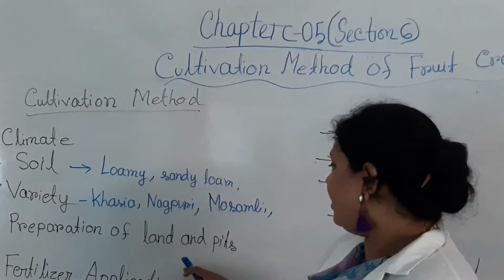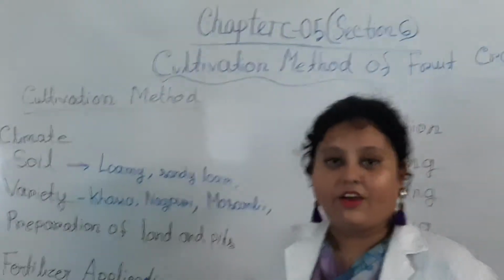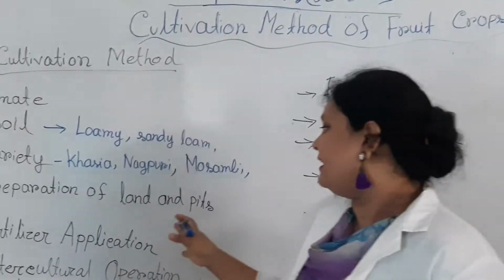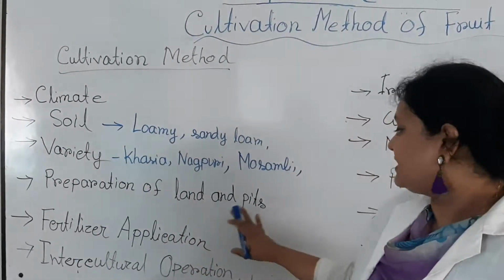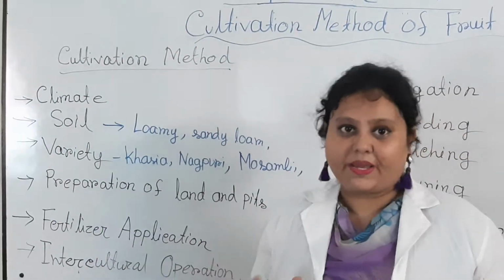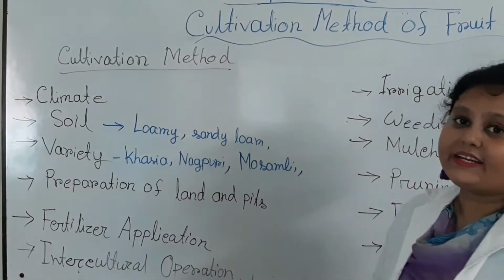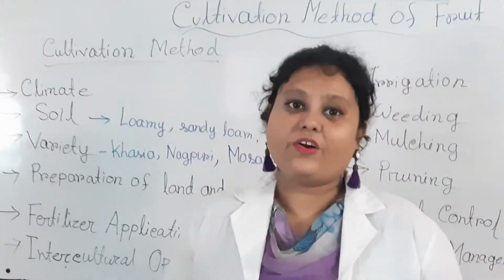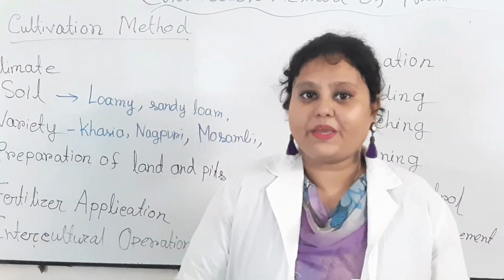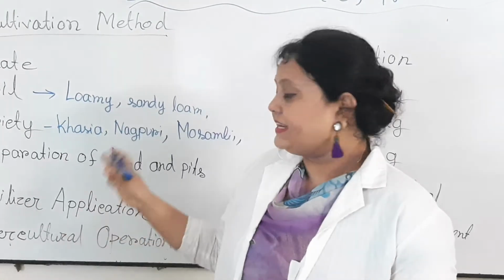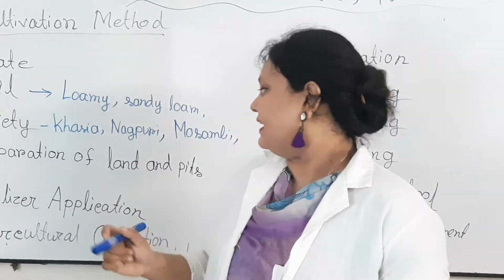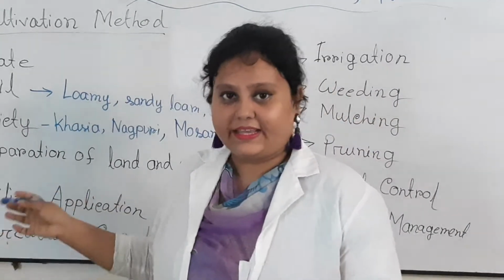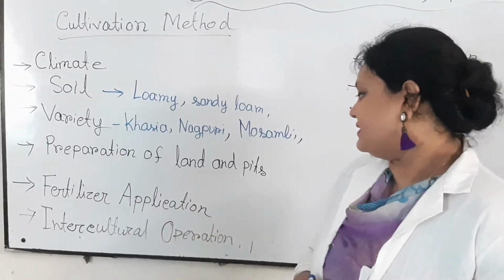Then preparation of land and pits. For the cultivation, land preparation is definitely required, plowing and leveling of lands, and then pits should be prepared properly. Then fertilizer application. For orange cultivation, both organic and inorganic fertilizer can be used, and decomposed fertilizer is required for organic fertilizer, and we can apply it during pit preparation.